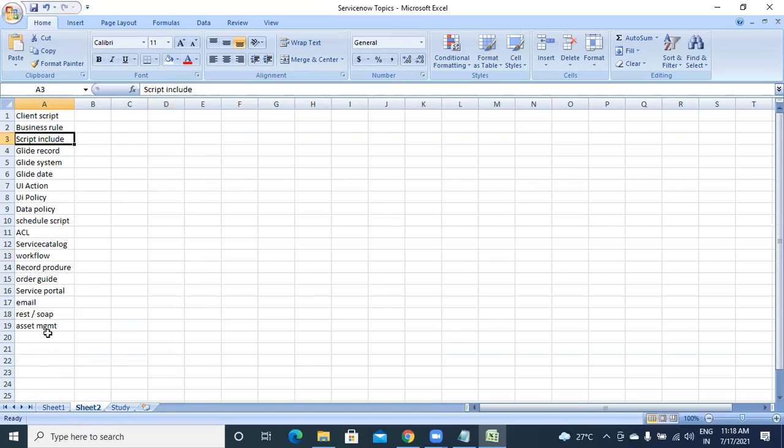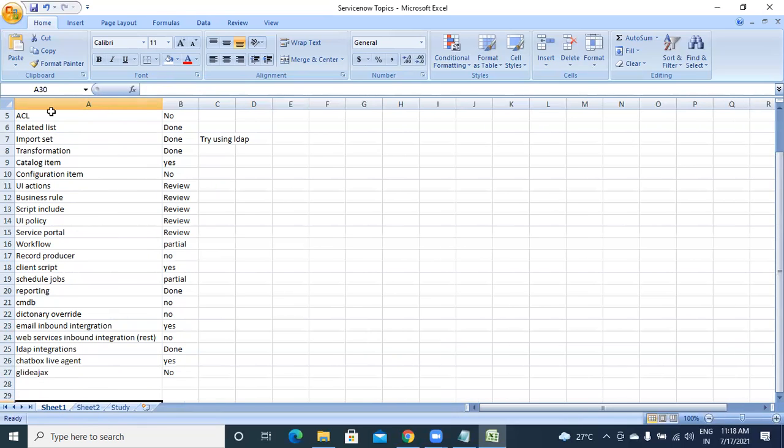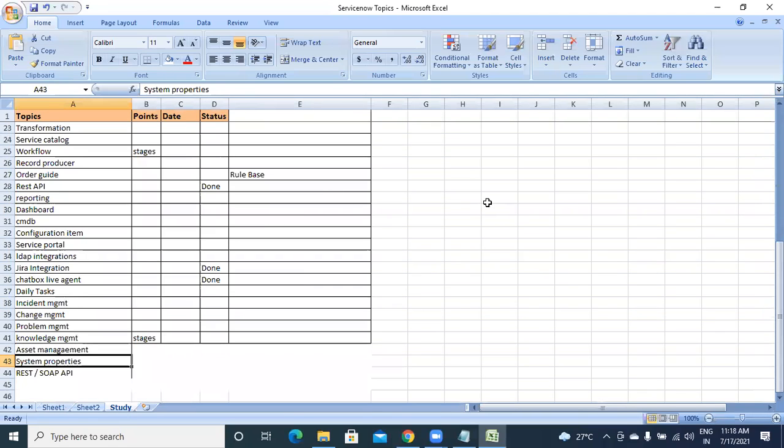So these are also some topics which I have listed. I will send you an email of this, so you can have knowledge of all, like this is the list of all the topics which we have covered till now. That will help you before going to an interview, you can check if you have knowledge of these topics, like how to configure, what is the purpose. So this is the list of topics, that's all, nothing more than that.